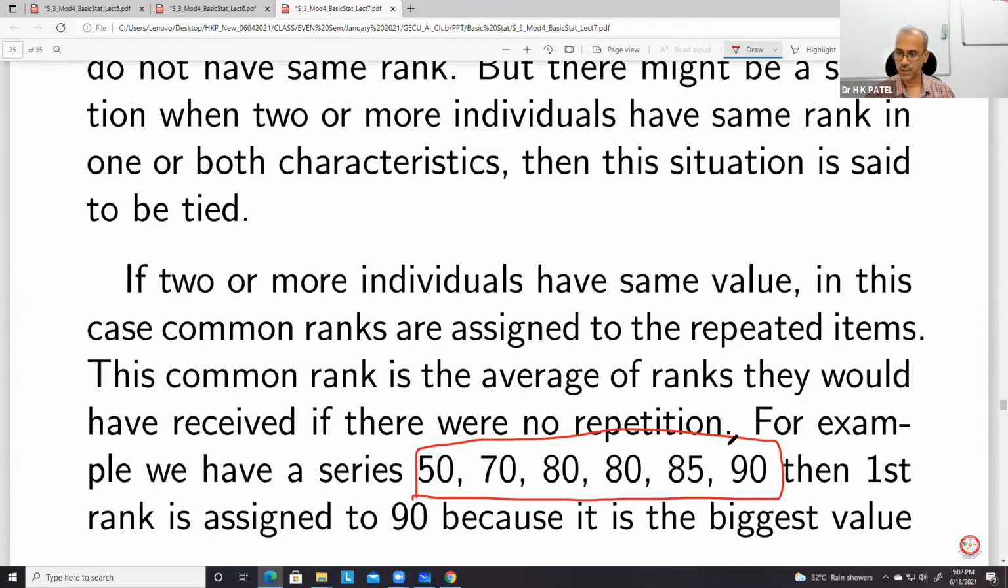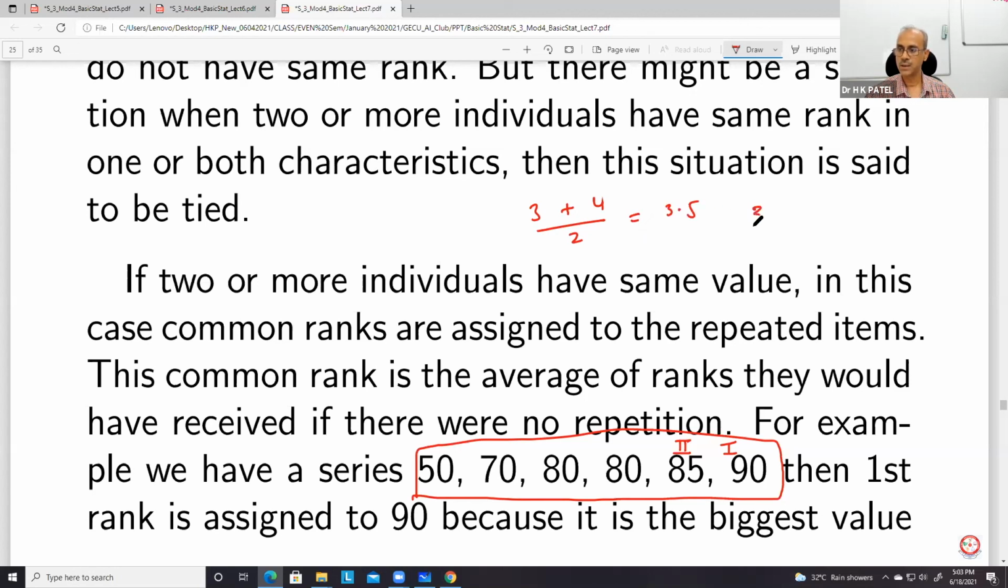So 90 will be given the first rank. Then after that, we have 85, second. And then you have two numbers, same numbers. So these two numbers actually occupy the third and fourth position. And therefore, what we do, we give them the same rank, and that rank will be the mean of these two numbers.